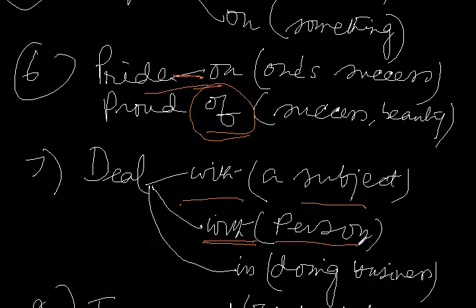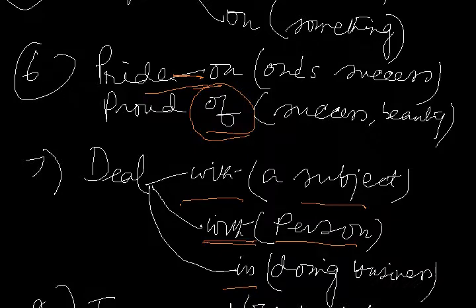We deal with a person, that person must be amiable, or he is dealing with his customer who is very friendly. And deal in, the person deals in rice. That means he makes business or does business. So deal is followed by with and by in.